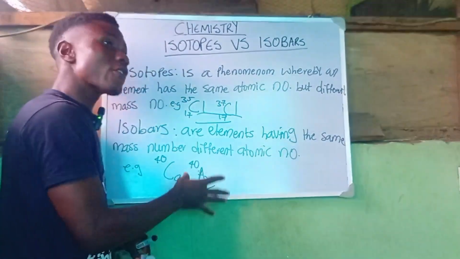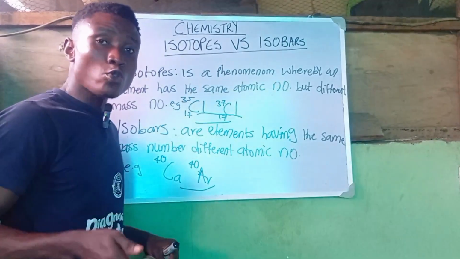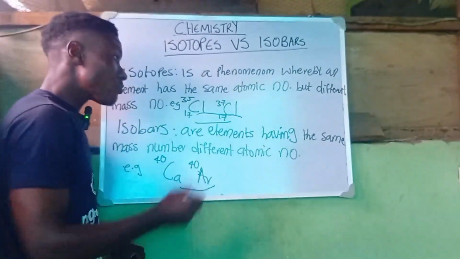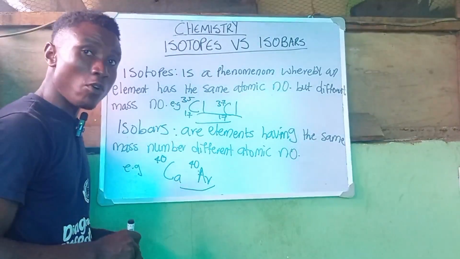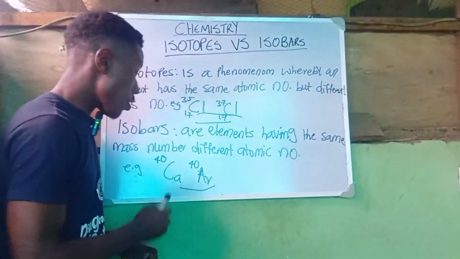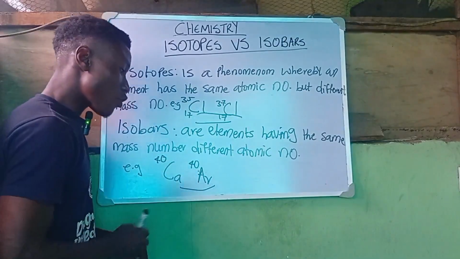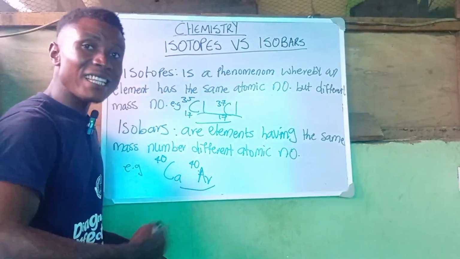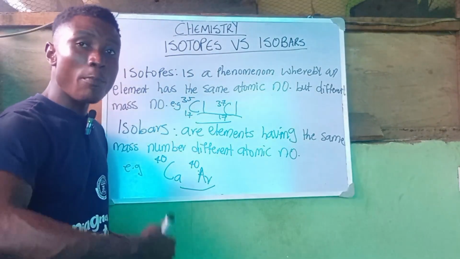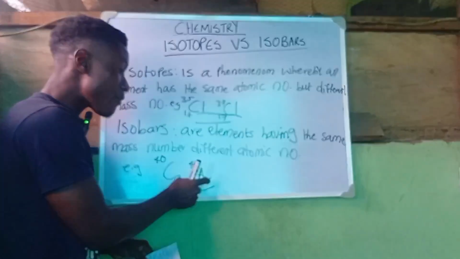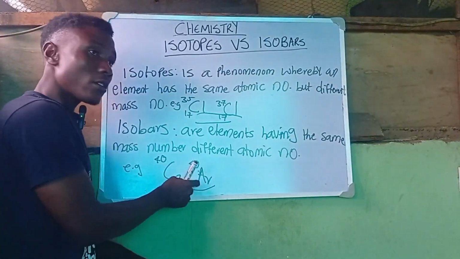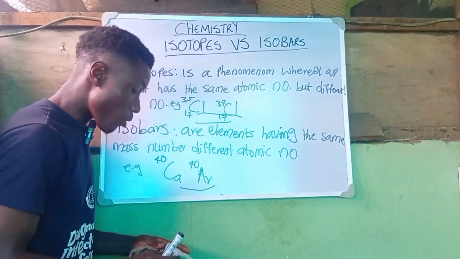It was because of these behaviors that we settled on atomic number, knowing fully well that the atomic number influences the chemical properties of an element and not the mass number. Because calcium, having the same mass number as argon, does not have the same properties or behave the same way. So that is why we have to move on from mass number, and rather focus on atomic number.